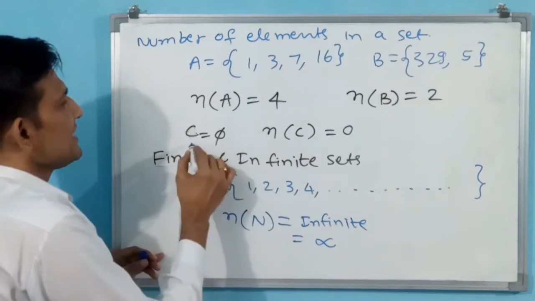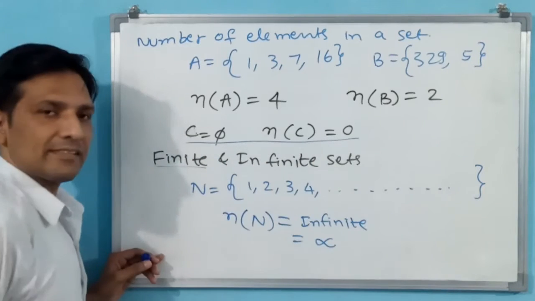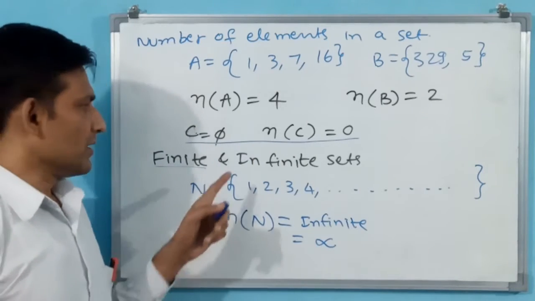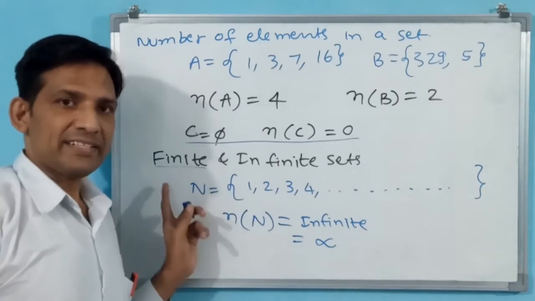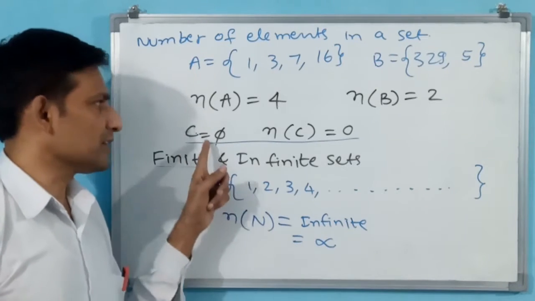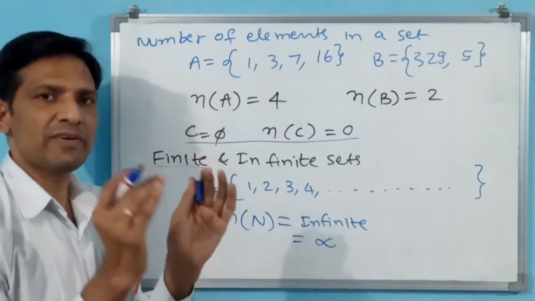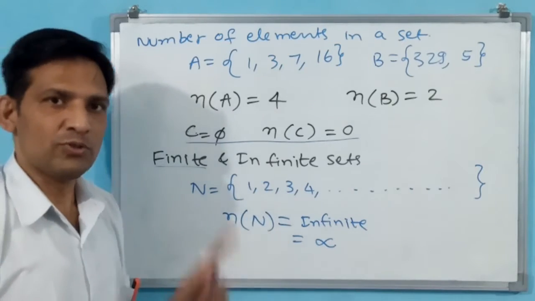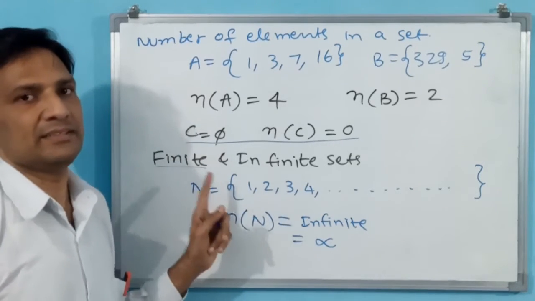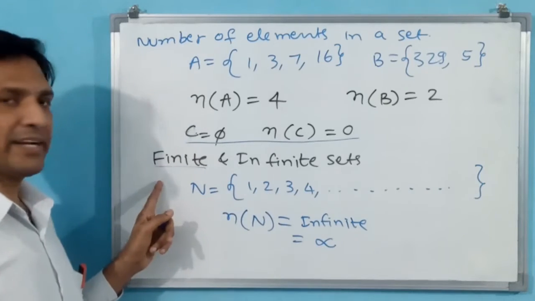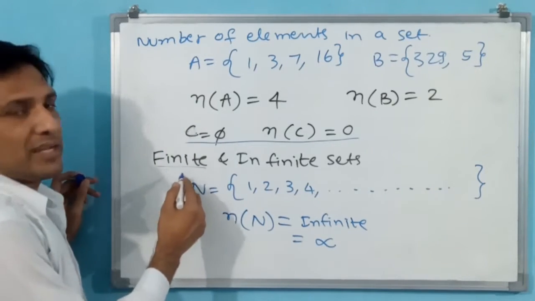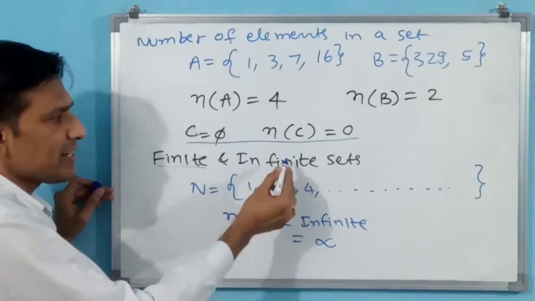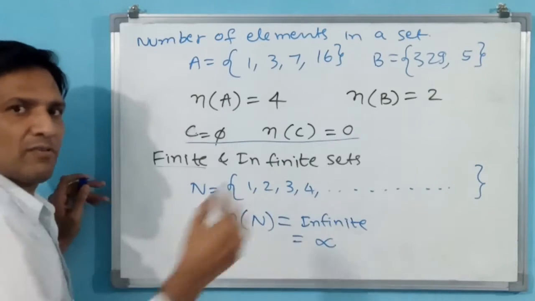But what about the empty set? Does the empty set come under finite or infinite? Just think. Infinite set means you don't know the quantity. Finite set means you know the quantity. Why? Because the empty set doesn't have any elements. The number of elements, n(C), is equal to 0. Then you know the quantity of those elements. That is why this is also finite. That means a finite set with finite quantity and the empty set both come under finite sets. Infinite set means like this, natural numbers or whatever it may be.